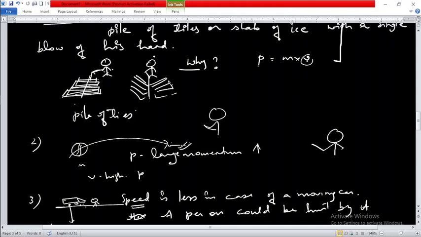ठीक है. Similarly we have seen that अगर कार मोशन में है और उसकी स्पीड काफ़ी लेस है, यहाँ तो हमने बॉल के केस में देखा कि हाई स्पीड में भेजा गया तो बॉल हर्ट कर सकती है, लेकिन अगर एक मूविंग कार की स्पीड बहुत लेस है, but still it is able to hurt someone, वो किसी को भी चोट पहुंचा सकती है जो उसके रास्ते में आए. क्यों ऐसा होता है? Because the car has a higher mass, the mass is large. When the mass is larger, again momentum is going to be gained by that car, that body, that object. Okay, so it is going to hurt someone.